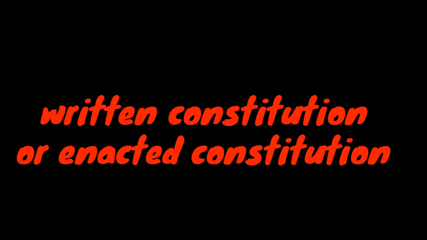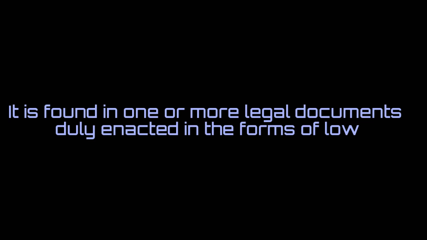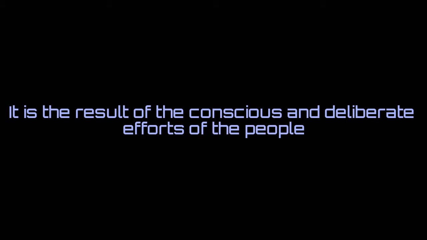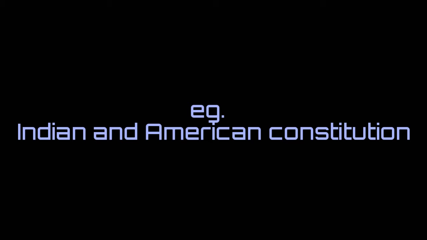Written or enacted constitution. A written constitution is one in which most of the basic principles are reduced to writing. It is found in one or more legal documents duly enacted in the forms of law. It is the result of the conscious and deliberate efforts of the people. A written constitution is otherwise called as enacted constitution. Indian constitution and American constitutions are the examples of written constitution.